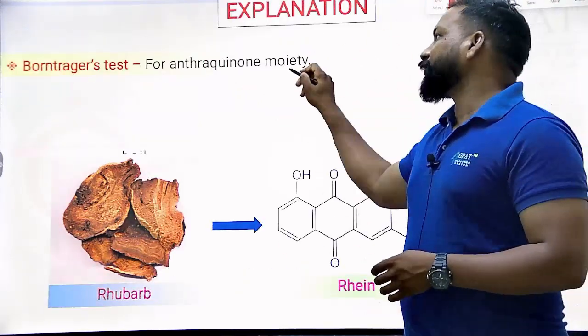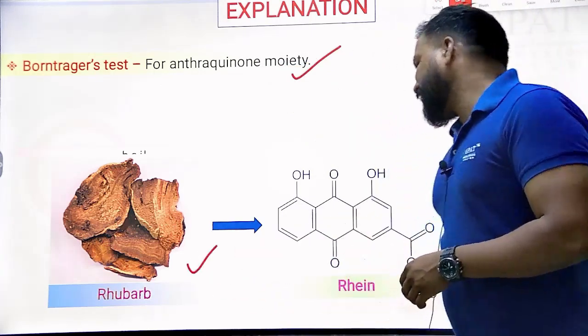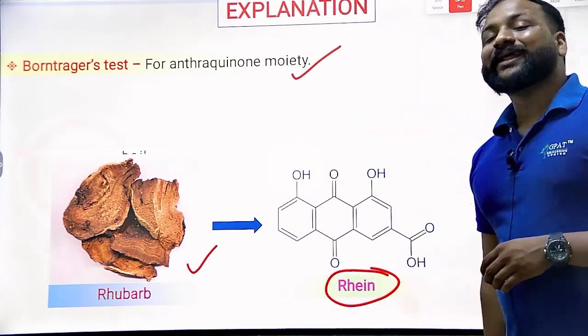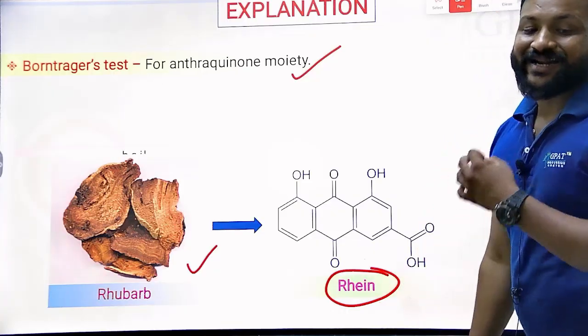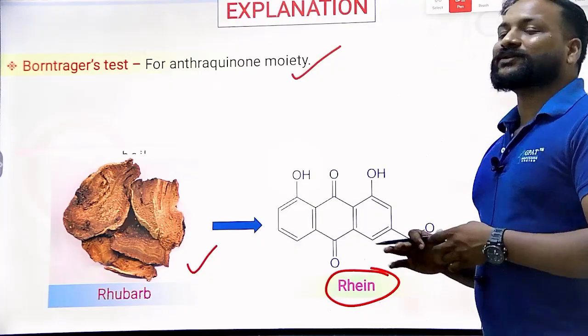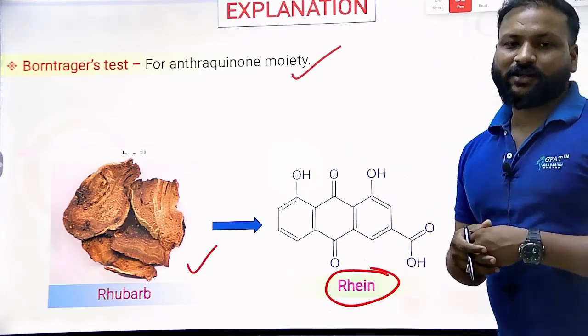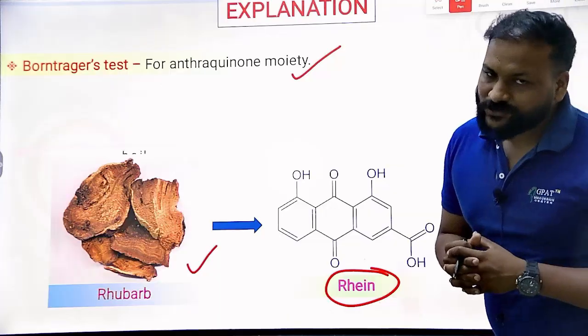Mainly for the anthraquinone moiety. Examples are rhubarb. Rhubarb contains rhein, emodin and others. Clear? Rhubarb contains rhein. Mostly the Borntrager's test is for the anthraquinone glycosides, which means we are able to identify the senna glycoside as well, because senna also belongs to the anthraquinone glycosides.